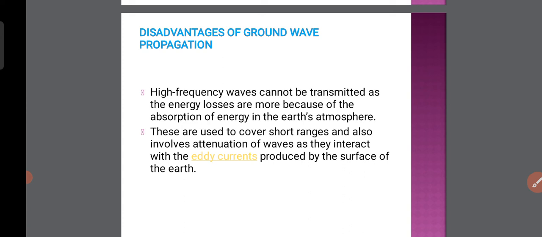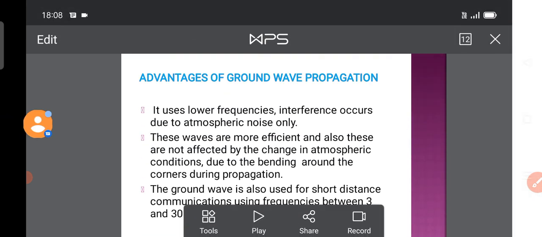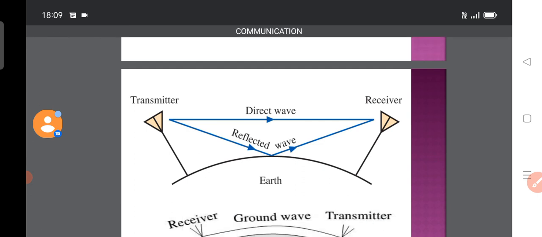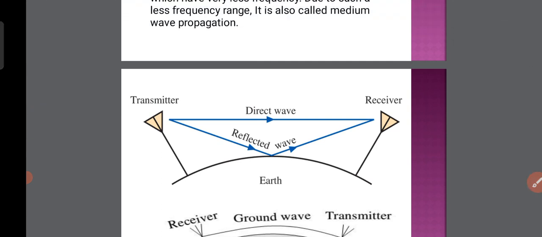Understood? For ground wave propagation, you only have to concentrate on this one, the transmitting antenna, and the second one, the receiving antenna. If signals pass from the transmitter antenna to the receiver antenna, it only chooses low frequency or medium frequency. That's why we use ground wave propagation only in short range frequency. So this is the propagation of ground waves. Today I discussed what a ground wave is and the propagation of ground waves, meaning how the ground wave works.